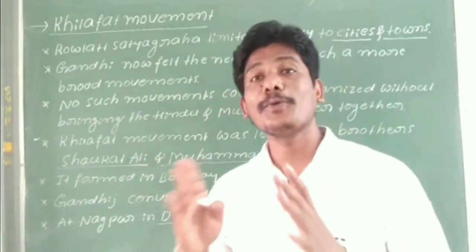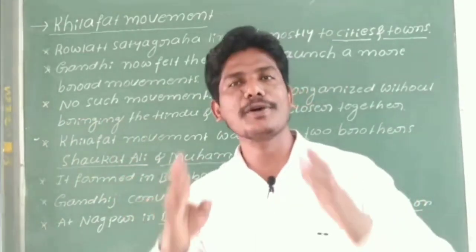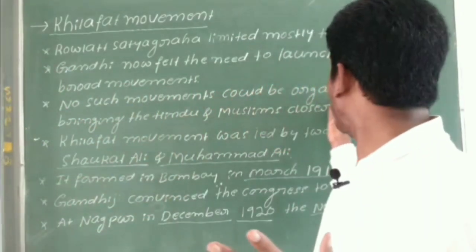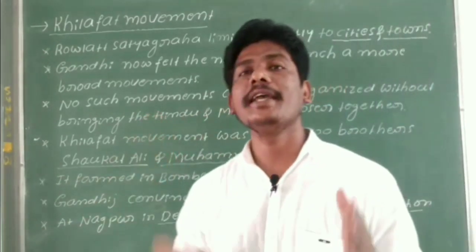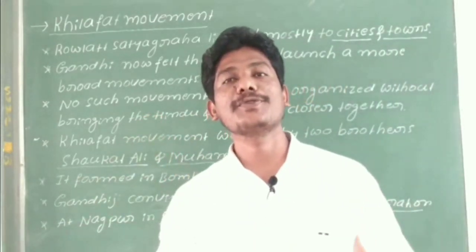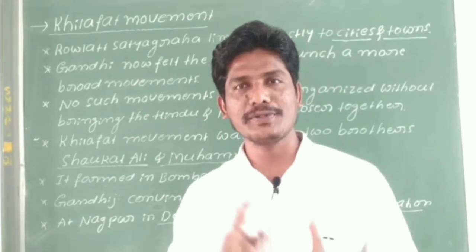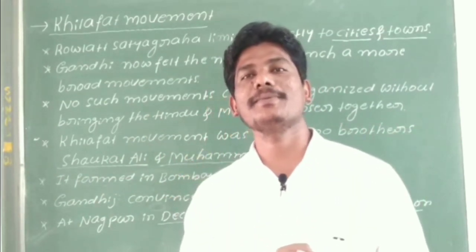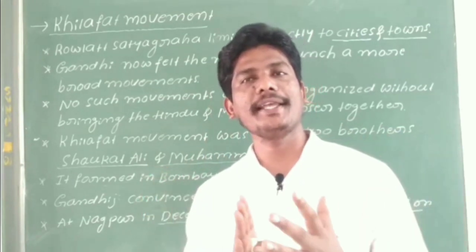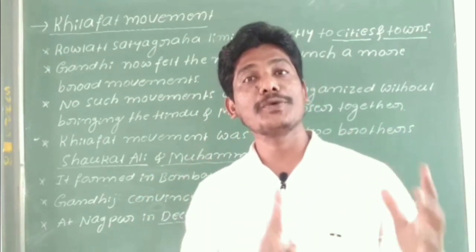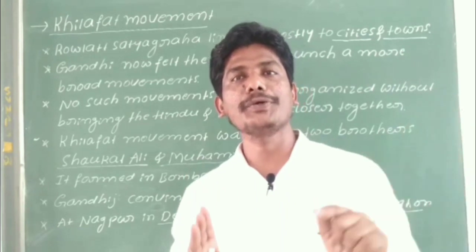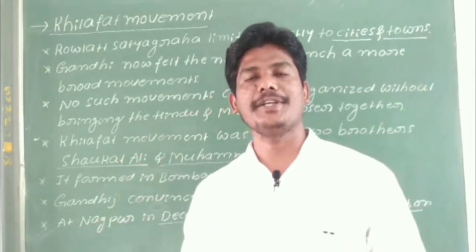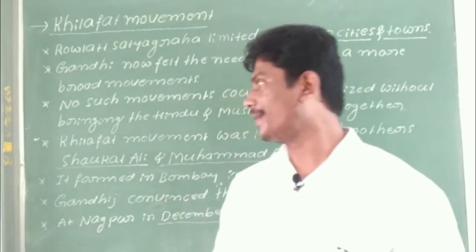This was realized by Mahatma Gandhiji: without bringing Hindus and Muslims together against the British rule, we could not organize a broader movement.